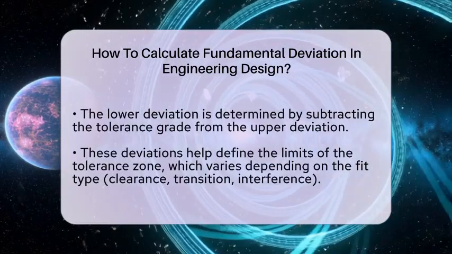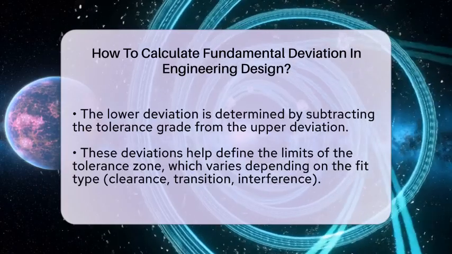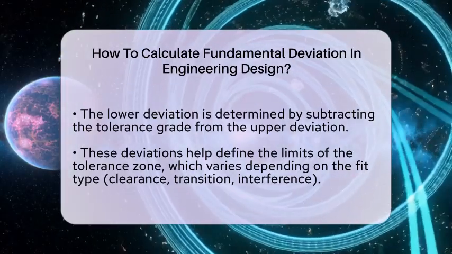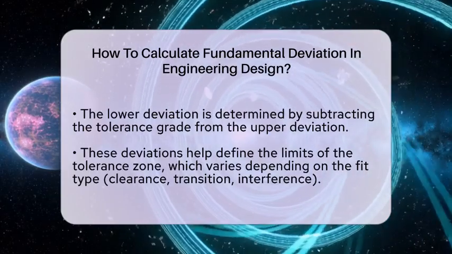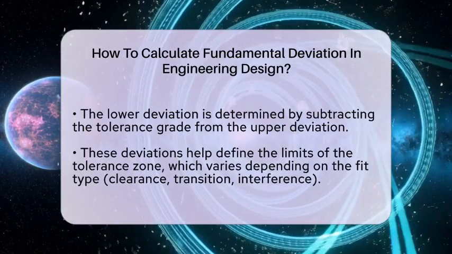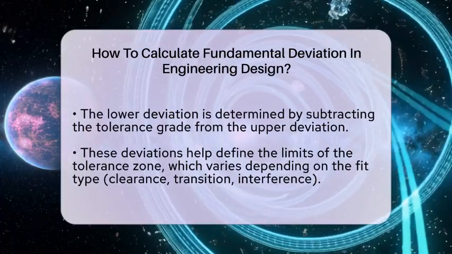Applying these deviations helps in setting the limits of the tolerance zone. For example, in a hole basis system, the hole size is fixed, and the shaft size varies within the limits set by the fundamental deviation. This ensures the right fit, whether it's a clearance fit, transition fit, or an interference fit.